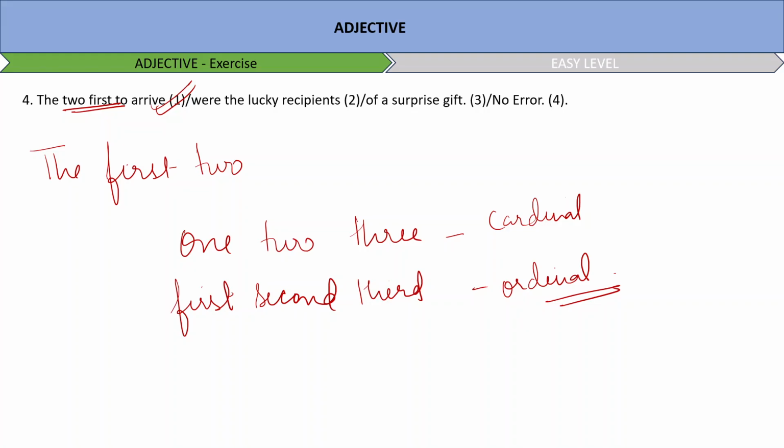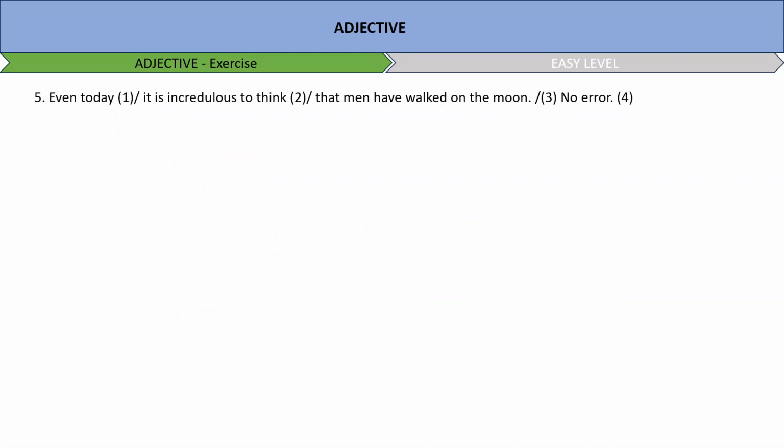Moving on to the next question. Even today it is incredulous to think that men have walked on the moon. Now incredulous means unwilling or unable to believe something, right? Cred means to believe, and when we say incredulous, it means unable to believe.